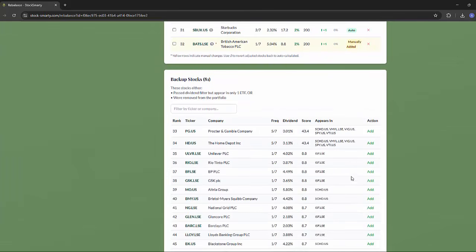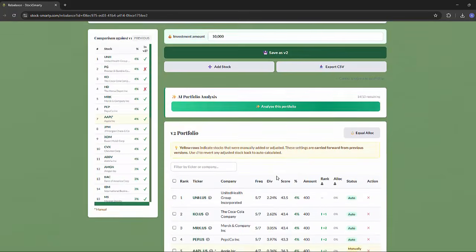Just as before, we've got the backup table. We've also got, in this case because I removed stocks manually from our portfolio, the Procter & Gamble and Home Depot stocks here, and you can see that these appeared in a number of ETFs, so if we wanted to add them back in we can simply press the add button. Otherwise what we have now is our new V2.